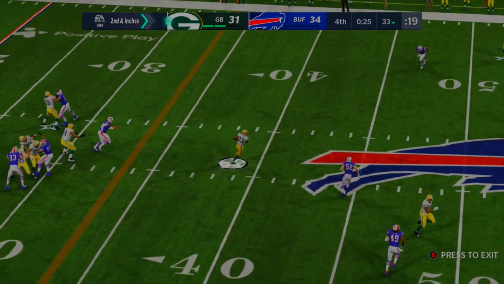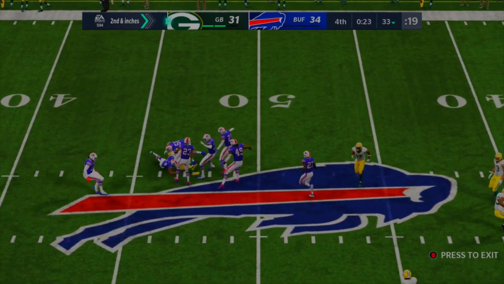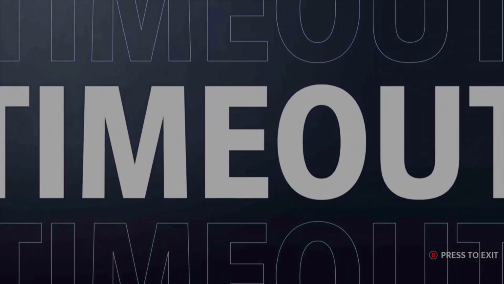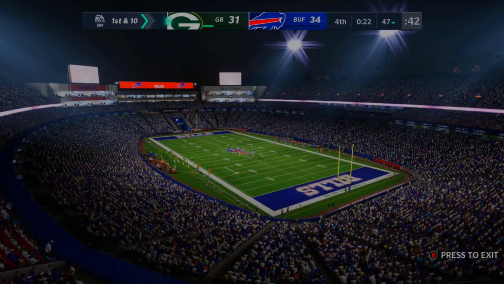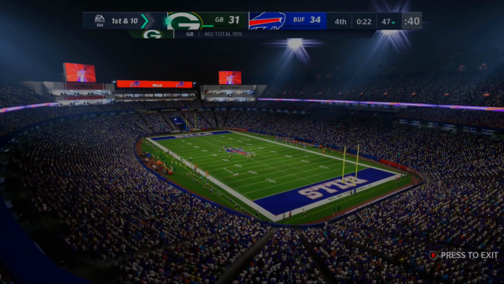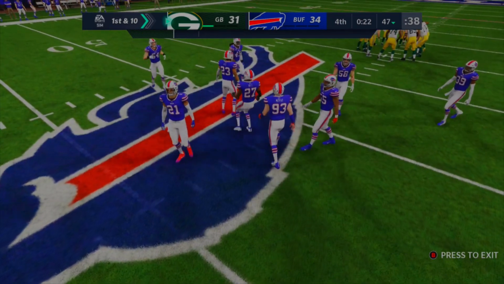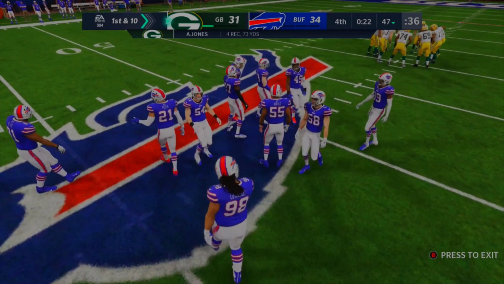Aaron Rodgers is going to throw another short route. This is another opening to Aaron Jones, and he's going to get right before the midfield mark. Timeout called again. One timeout left, 22 seconds left. That's another big gain for the Green Bay Packers as they're now going down the field looking for maybe a tie or maybe even a win.